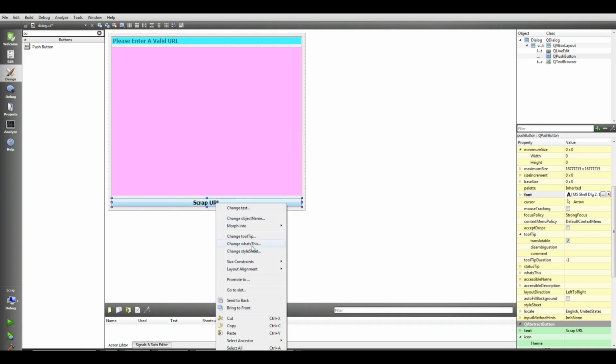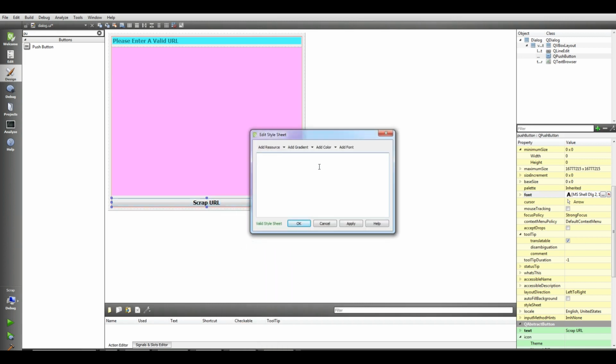Also we need to add a style sheet for our button. Okay, now QPushButton, like this. Now I'm targeting the push button. I want to add a border. It should be 1 pixel solid gray. Also I need border radius, and it should be 10 pixels.